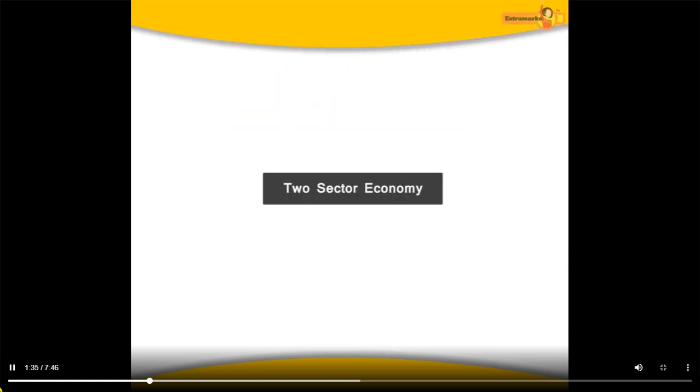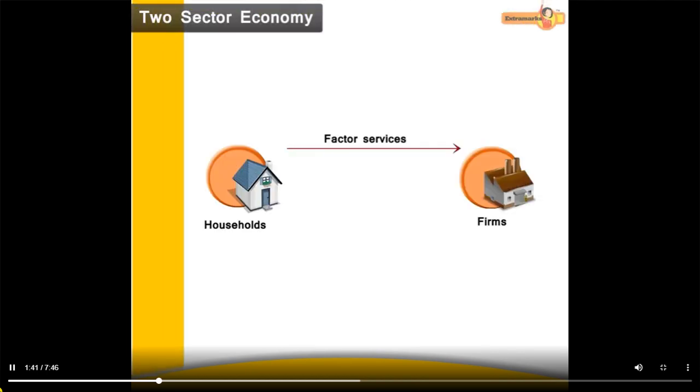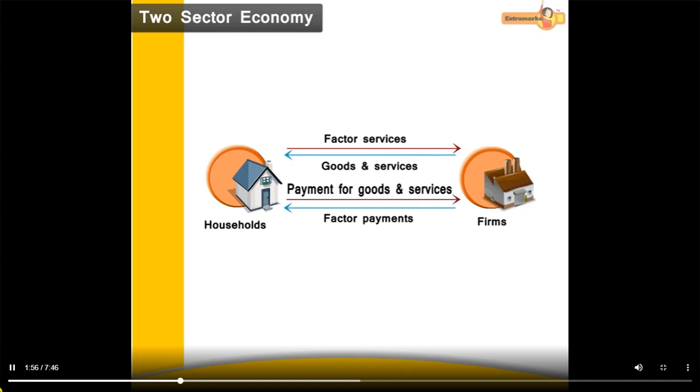Now, let us understand circular flow of income in a two-sector economy. Households provide factor services to firms. In return, firms pay factor payments for their services. Firms provide goods and services to households. Households make payments to firms for those goods and services.